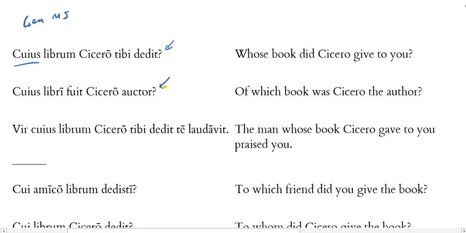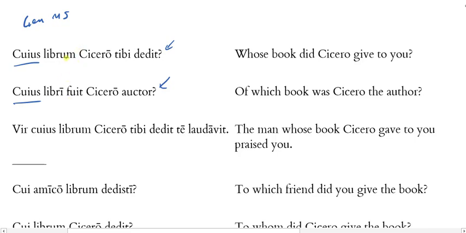Here's another question. Cuius libri fuit Cicero auctor. Right, so there's cuius as well. And so how do I tell which of these is the interrogative pronoun versus the interrogative adjective? Well, the interrogative adjective will always go with the noun and agree with it in case, gender, and number. We've said that cuius was genitive singular.